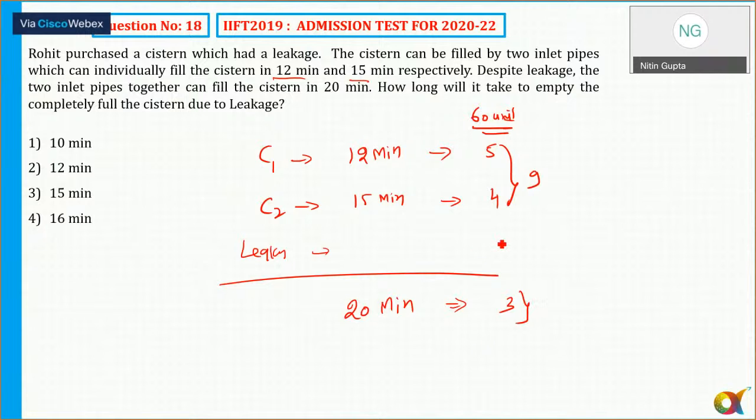So leakage is how much? Minus 6. The question is, how long will it take to empty the completely full cistern through the leakage? So the answer is 60 by 6. The leak empties 6 units per minute, so to empty 60 units, 60 by 6 is equal to 10. So the correct answer for this question is option 1.